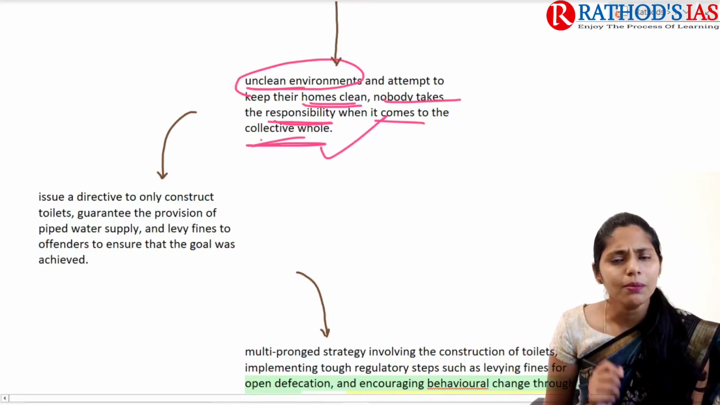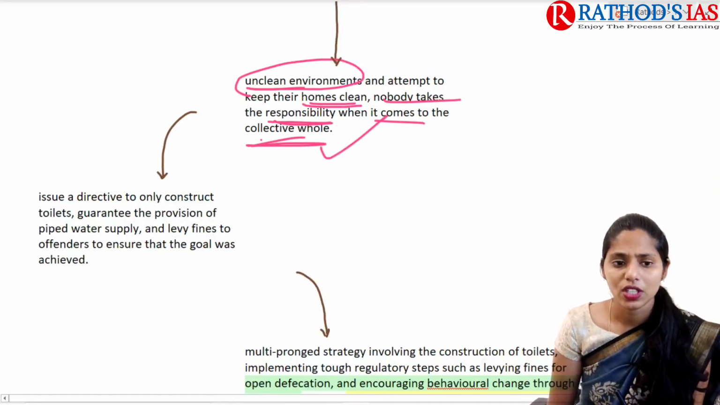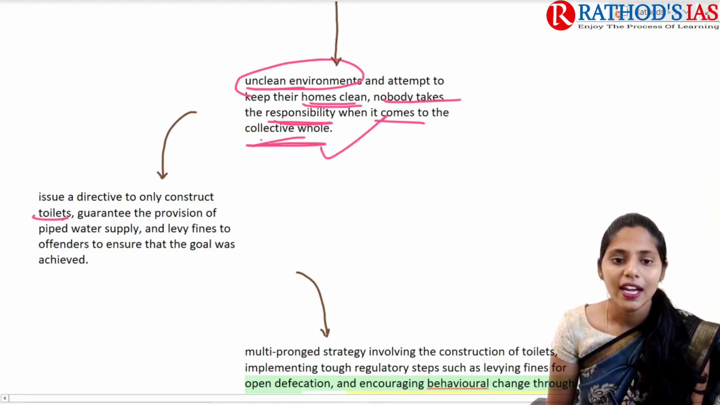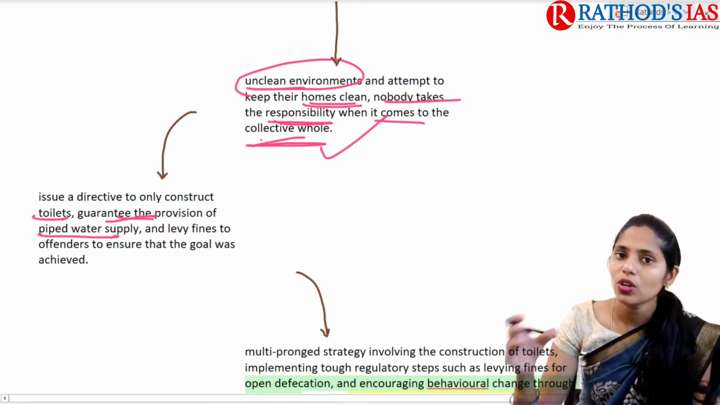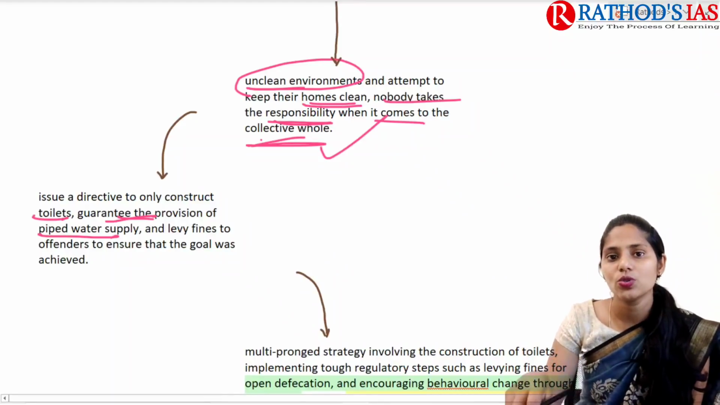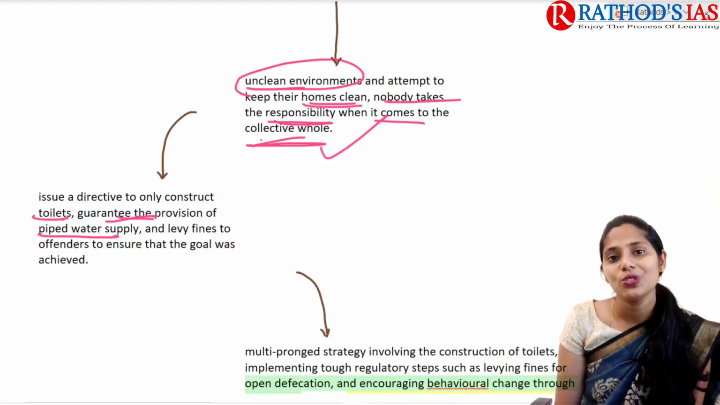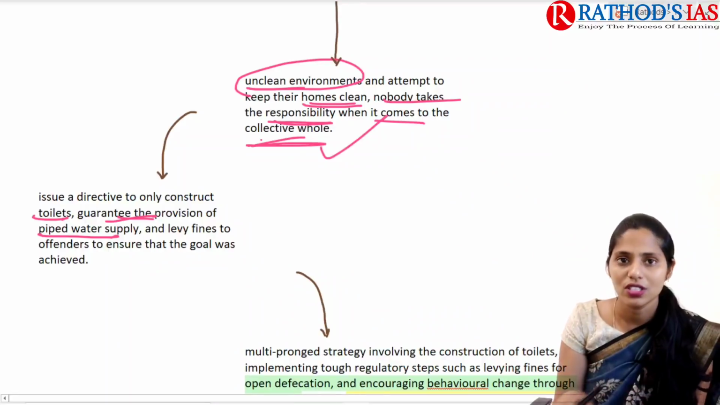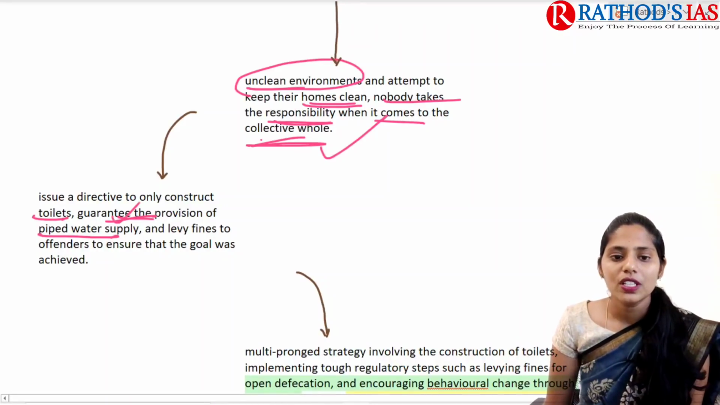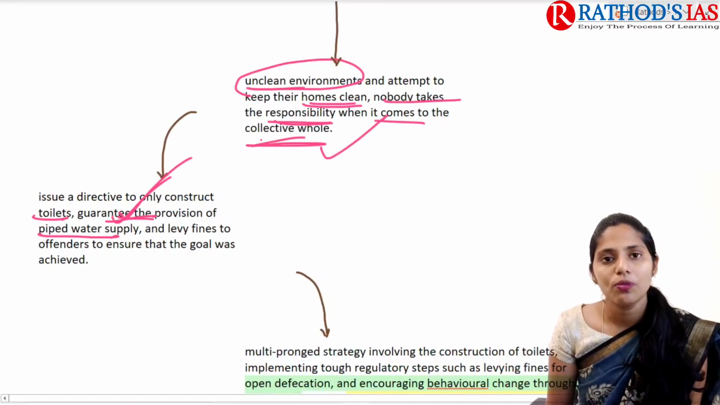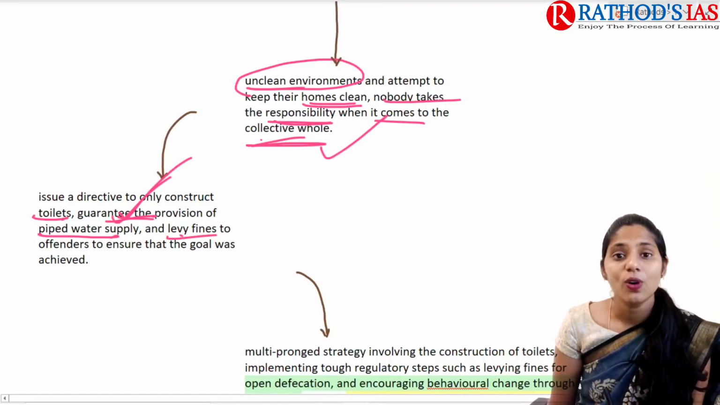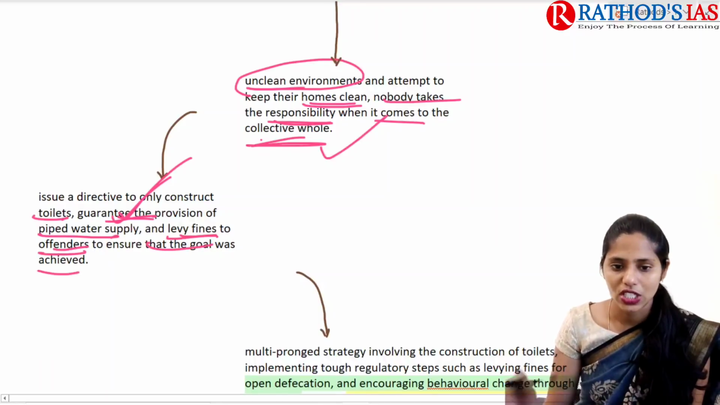To address this, they came up with the construction of toilets, community toilets, and they even guaranteed the provision of piped water supply. Even if the government is providing incentives to construct toilets, if there is no piped water, how can they use these toilets, right? Again they will go outside. Because of this, they also ensured the supply of piped water, and they levied fines on offenders to ensure that the goals were achieved.